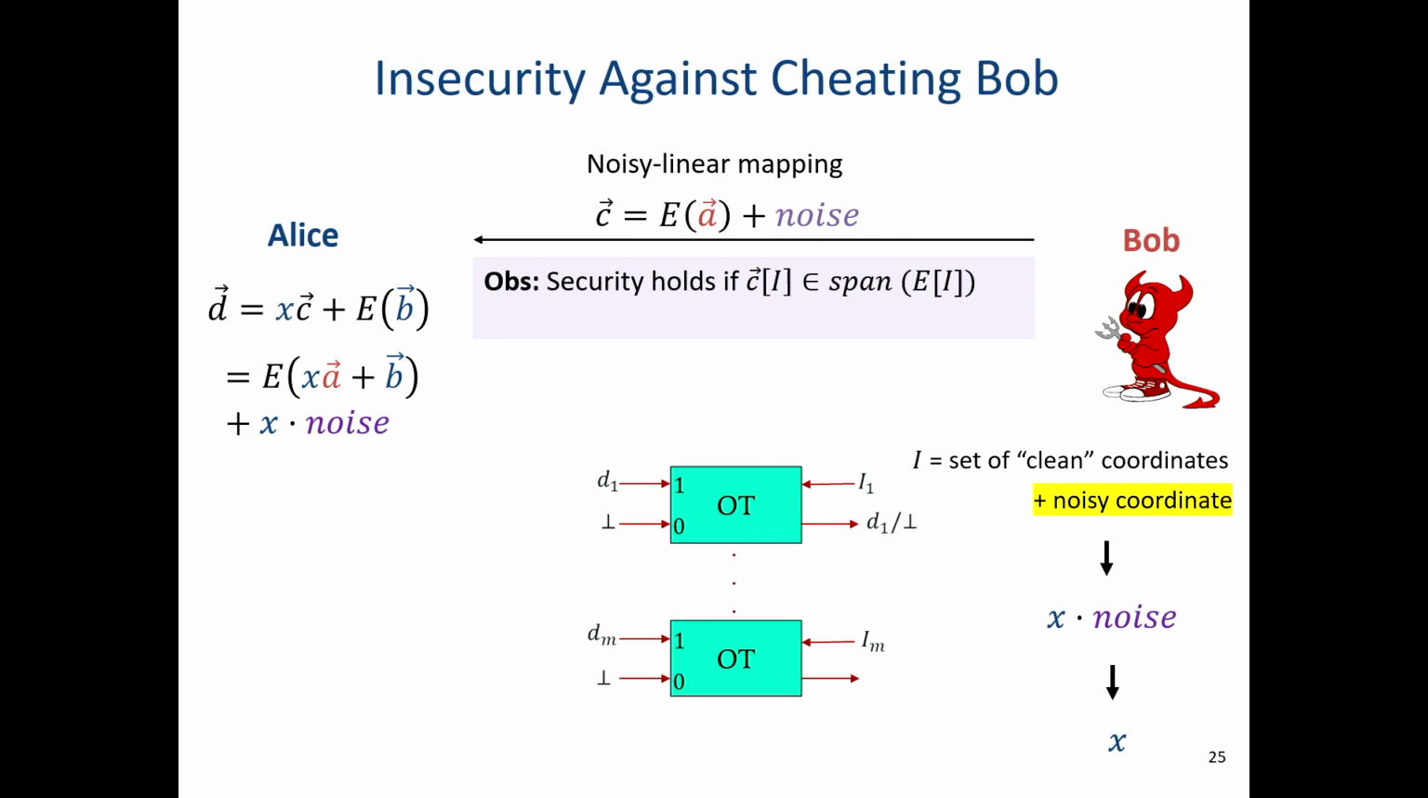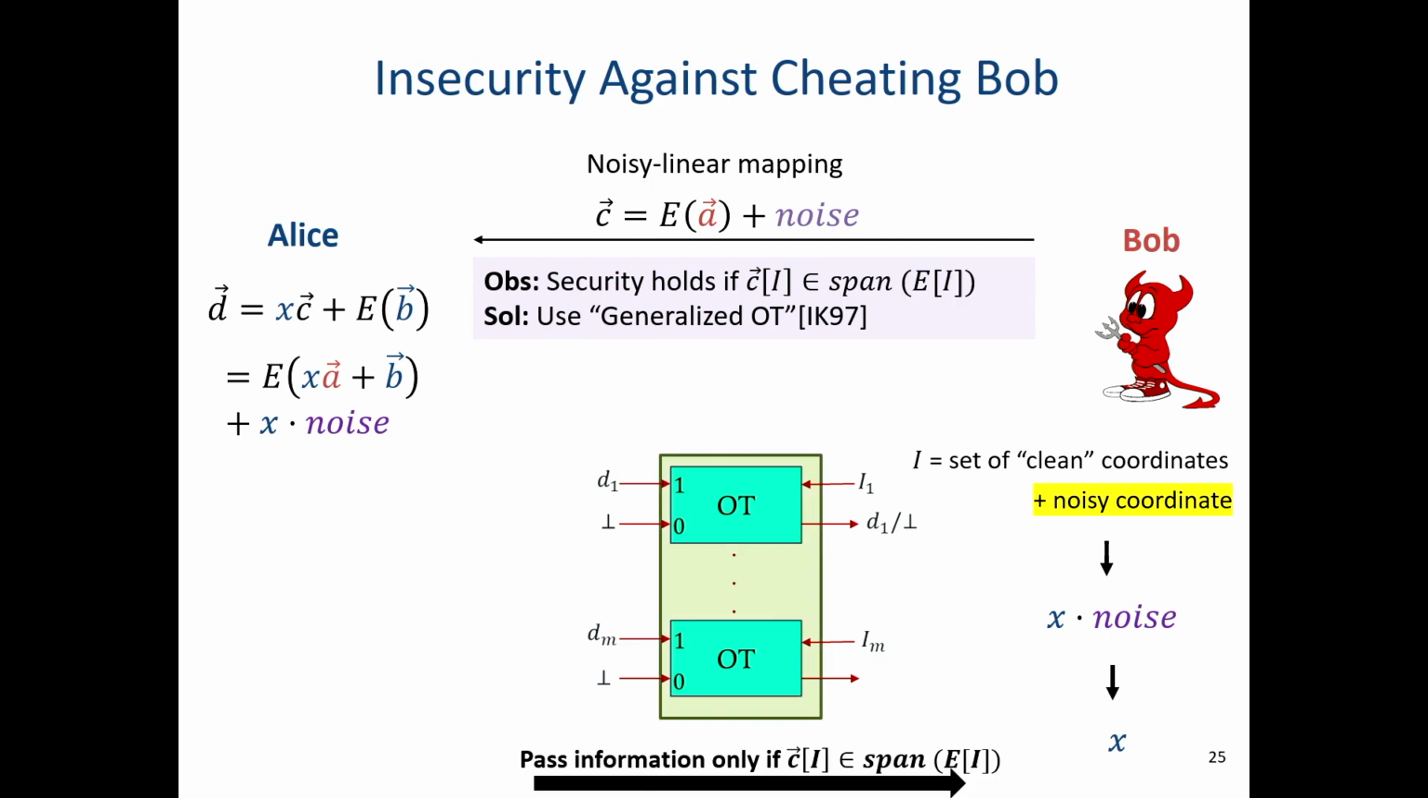Okay? And morally, it means that there is no noise, right? I mean, we ask only for clean coordinates. And now, once we have this observation, the natural idea, which is not new, it was used in other contexts, similar contexts as well, is to use some sort of a generalized OT. So what do I mean by this? Let's wrap all these OTs with an additional layer that makes sure that information passes from left to right only if this condition holds. Okay?